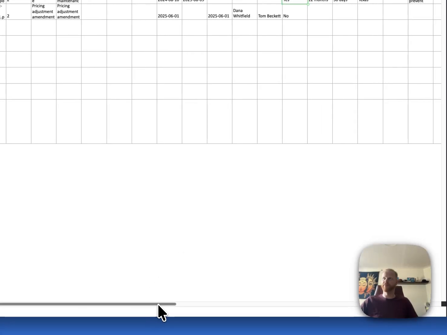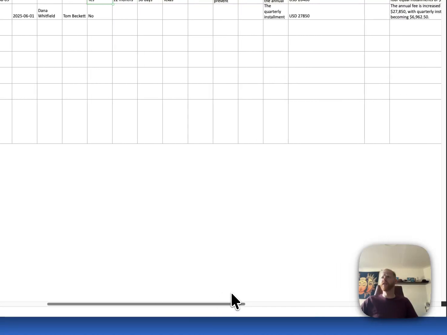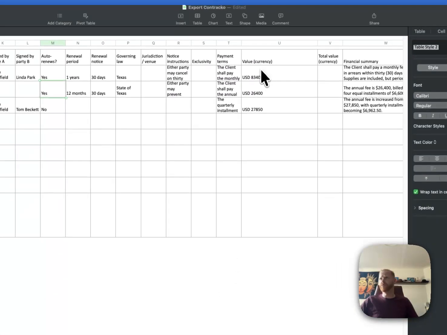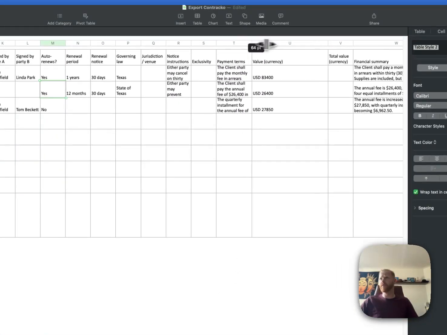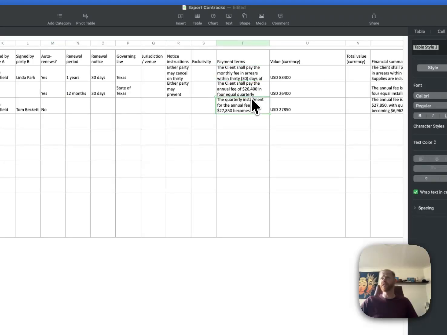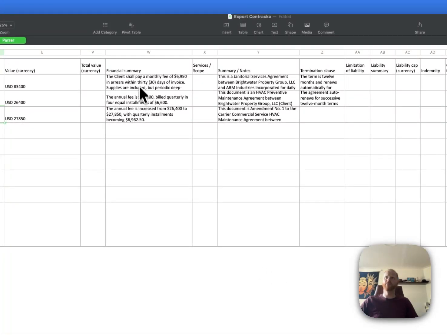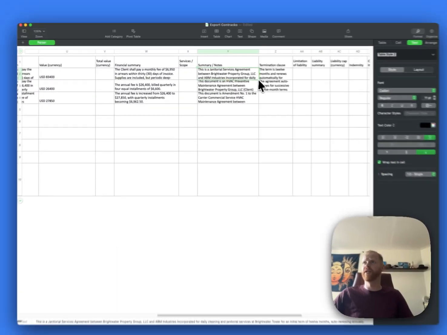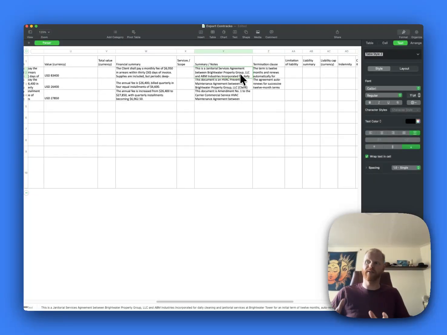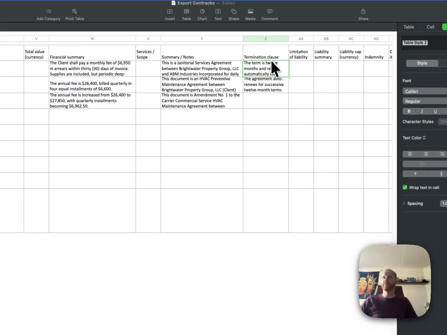If we go further down this sheet, we also see like the value of the contract and the payment terms specifically extracted. Furthermore, there's the summaries of the contract. So the financial summary here and just the summary notes over here, which is the summary of like the counterparties and what's happening in the contract. So, and then finally, a termination clause that you have to respect.